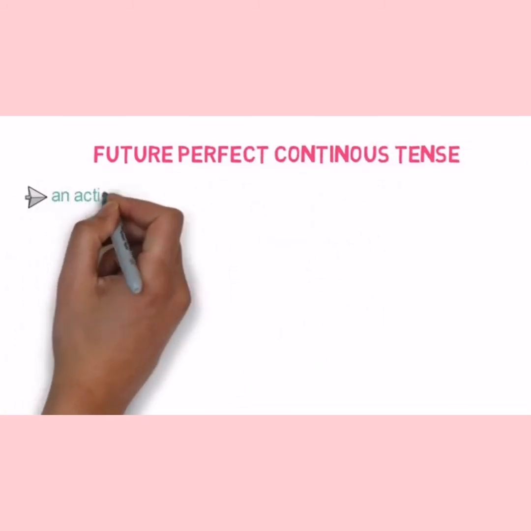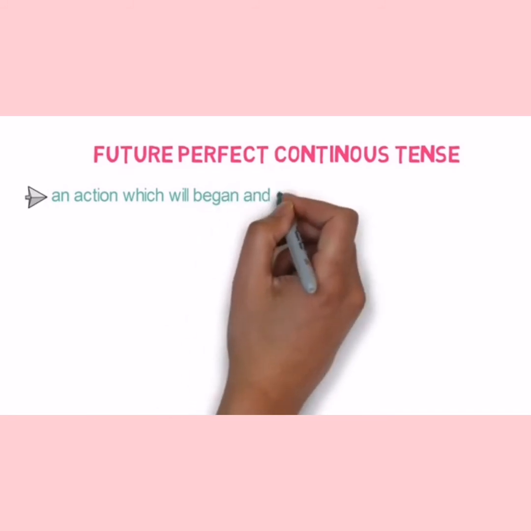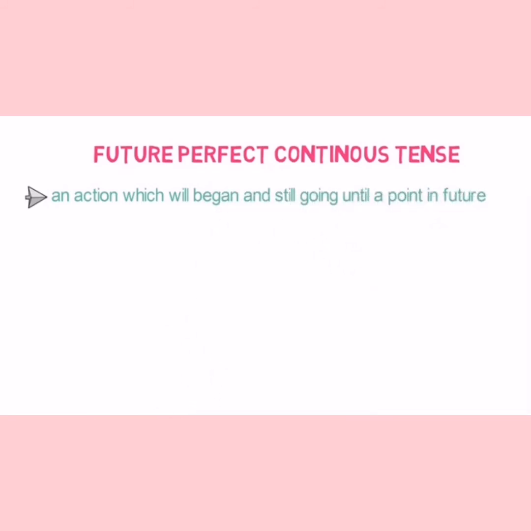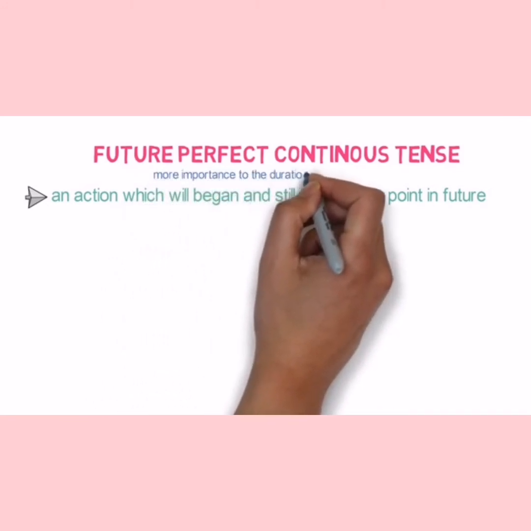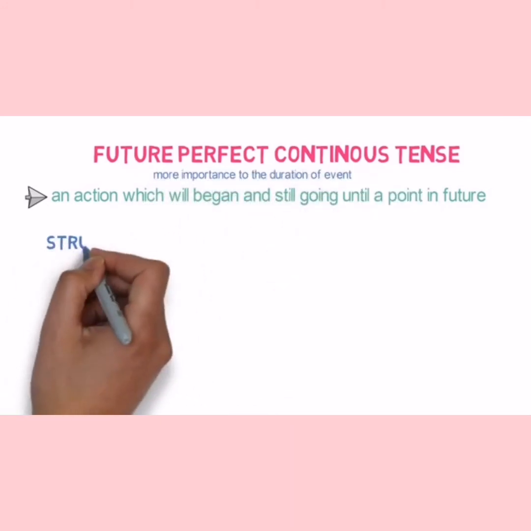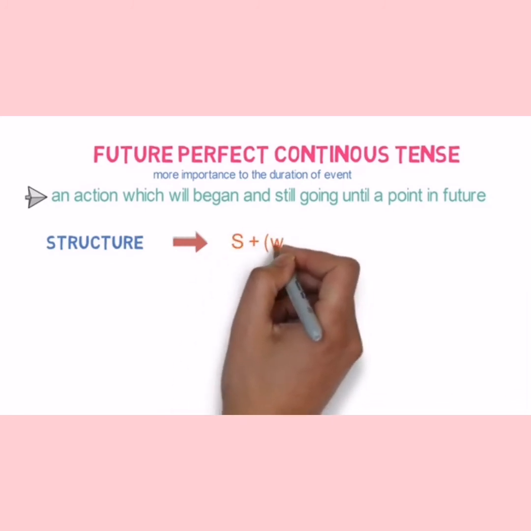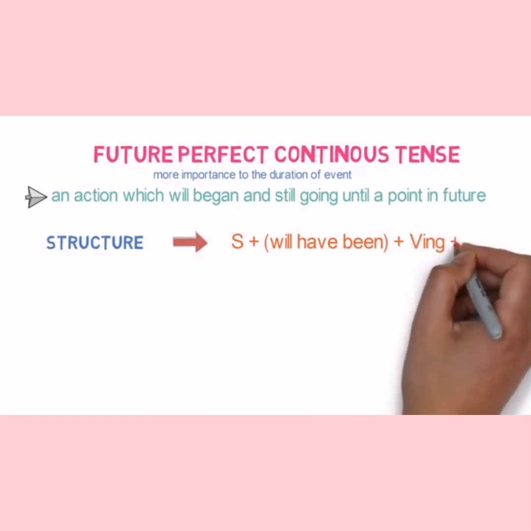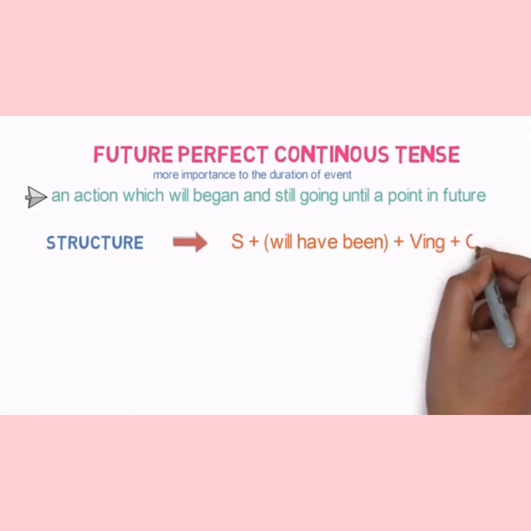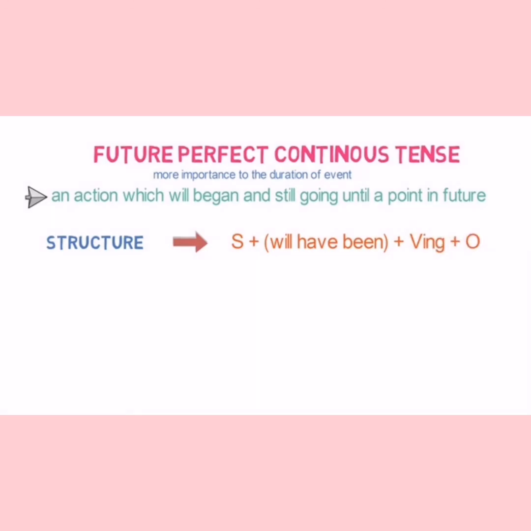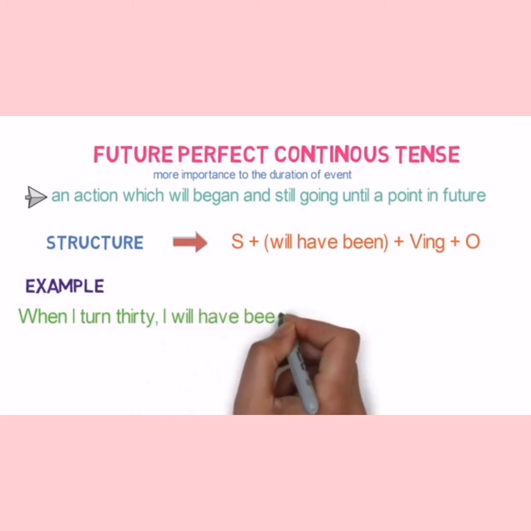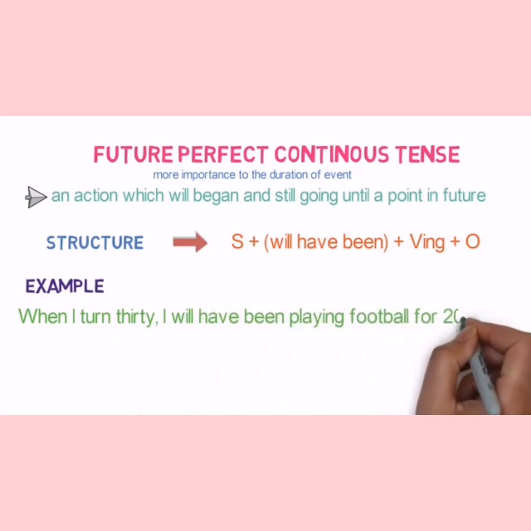It refers to an action which will begin and keep going until a point in the future. Here also the duration of the event is given more importance. The structure of future perfect continuous tense is subject plus will have been or shall have been plus verb ing form plus object plus since or for. Now coming to the example, when I turn 30, I will have been playing for 20 years.